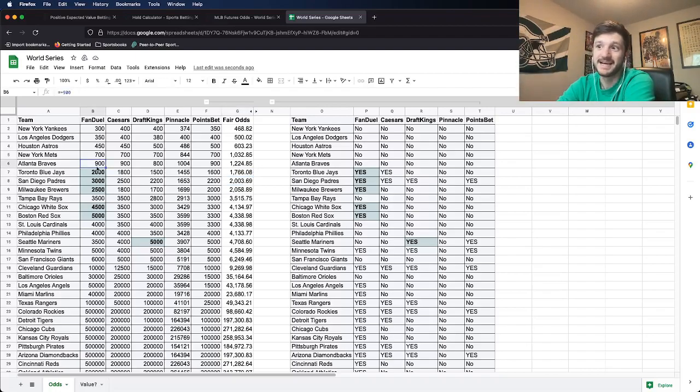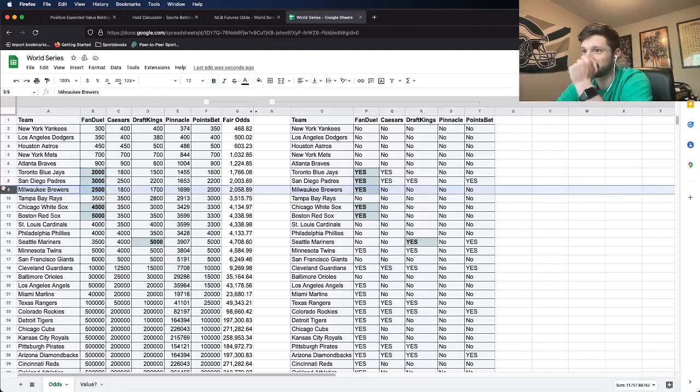Plus 1,700 to plus 2,000, it's good. Plus 2,000 to plus 3,000 is insane. The Brewers is also really good. Plus 2,000 all the way up to plus 2,500. That one's really good. Not quite as good as the Padres, but still really good.